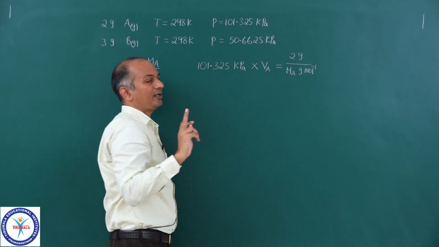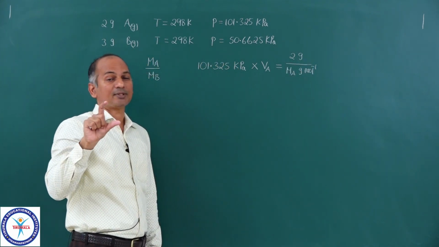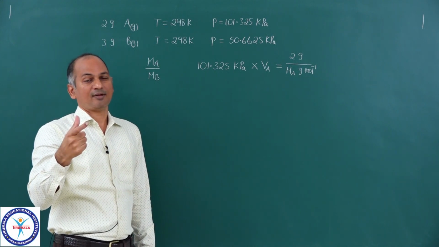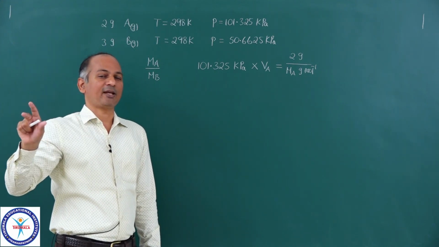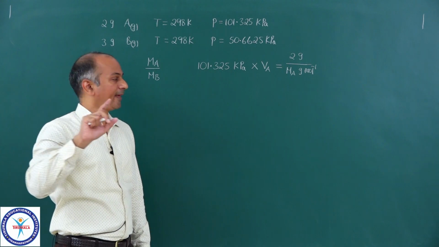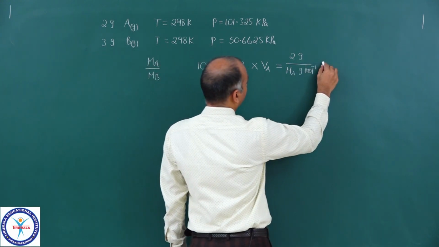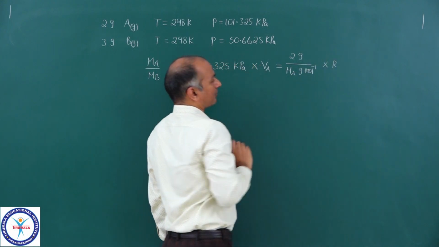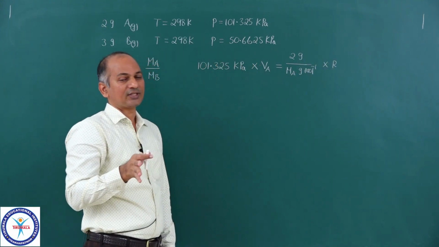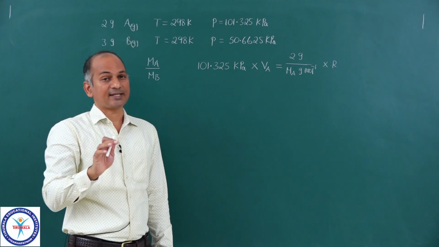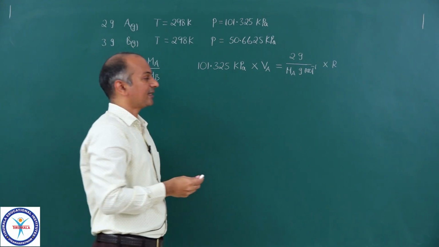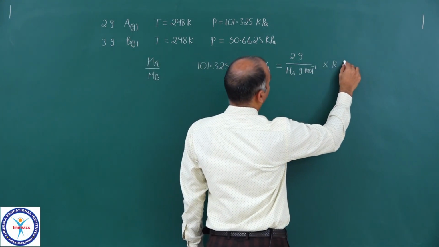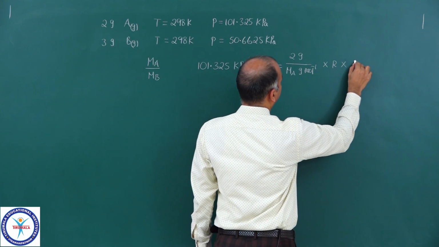As I told you already, you concentrate on the concept, forming the expression, and leave everything else to the calculator. This is number of moles into R. I am not writing the value of R actually, because it is not necessary, and you will see actually why it is not necessary, into temperature. So temperature is, let me write down just capital T.